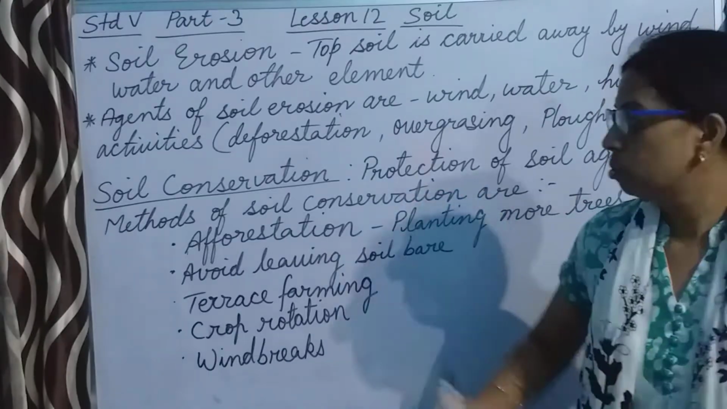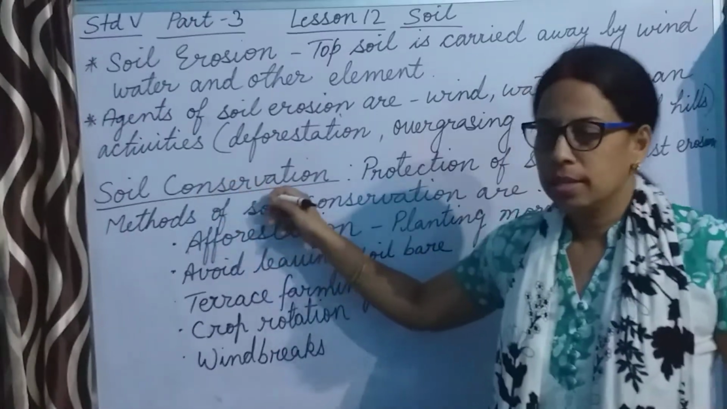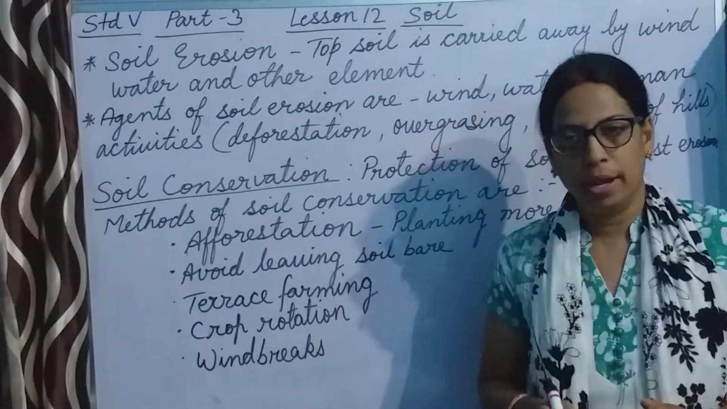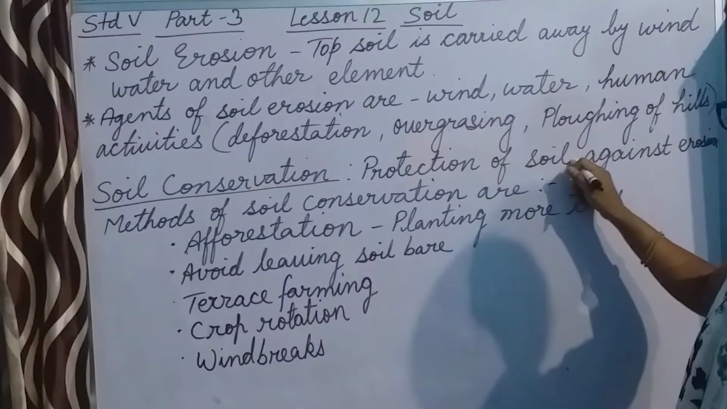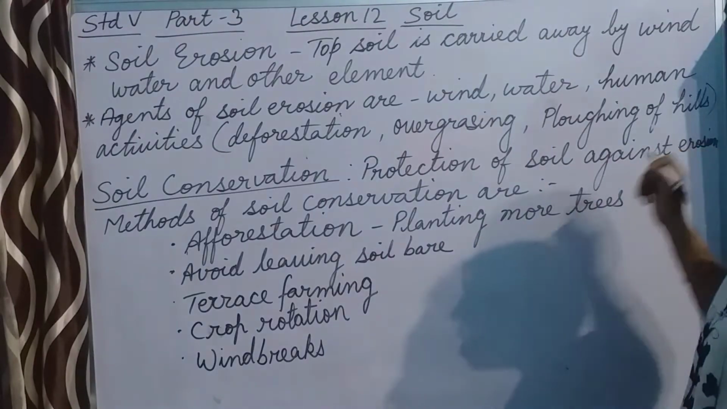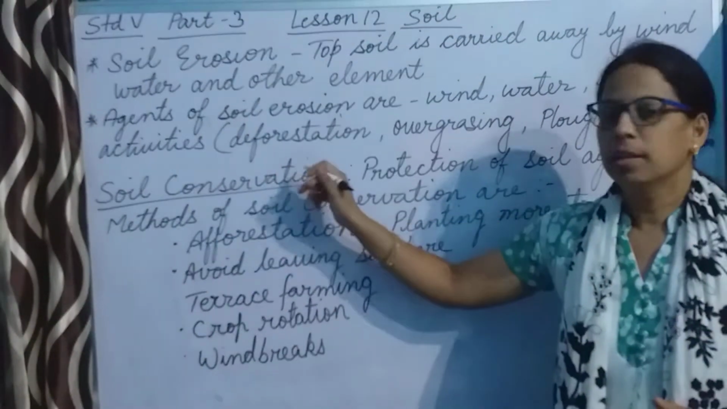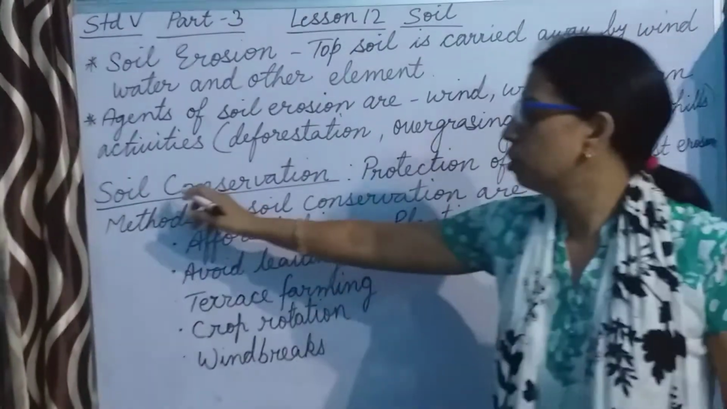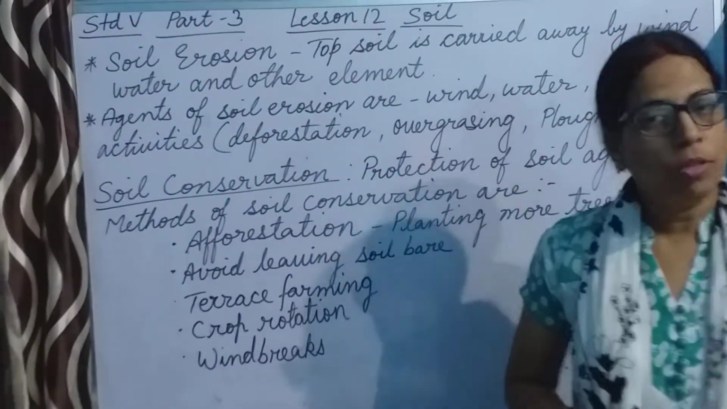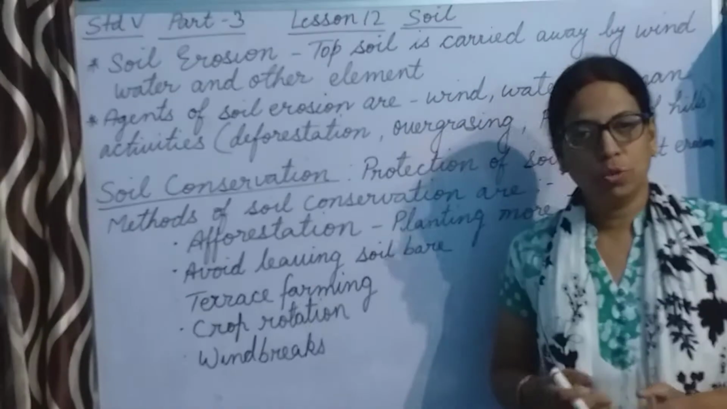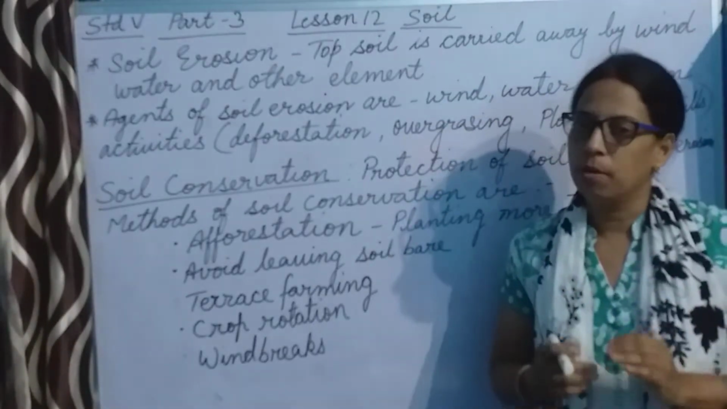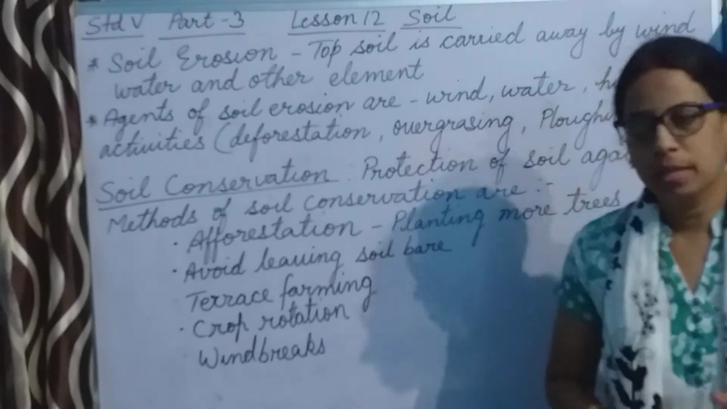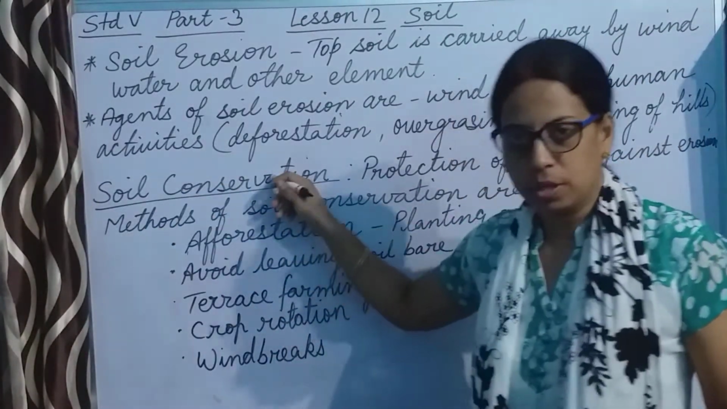Now what is this soil conservation? Soil conservation means protecting the soil from being eroded. That is, protection of soil against erosion is called soil conservation. Soil ko bachana, that is called soil conservation. Now there are various methods by which we can protect the soil from being eroded, or we can also say there are various methods of soil conservation. What are they?